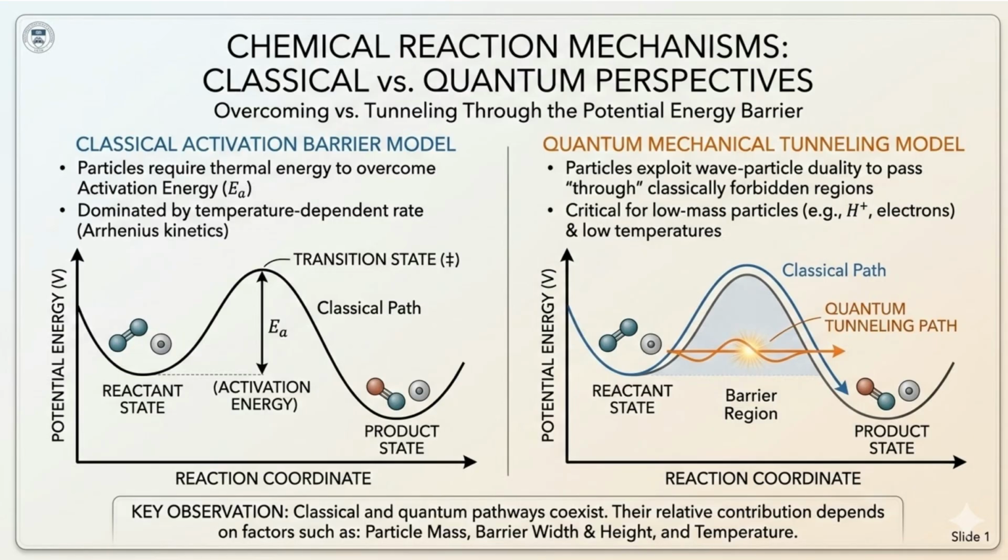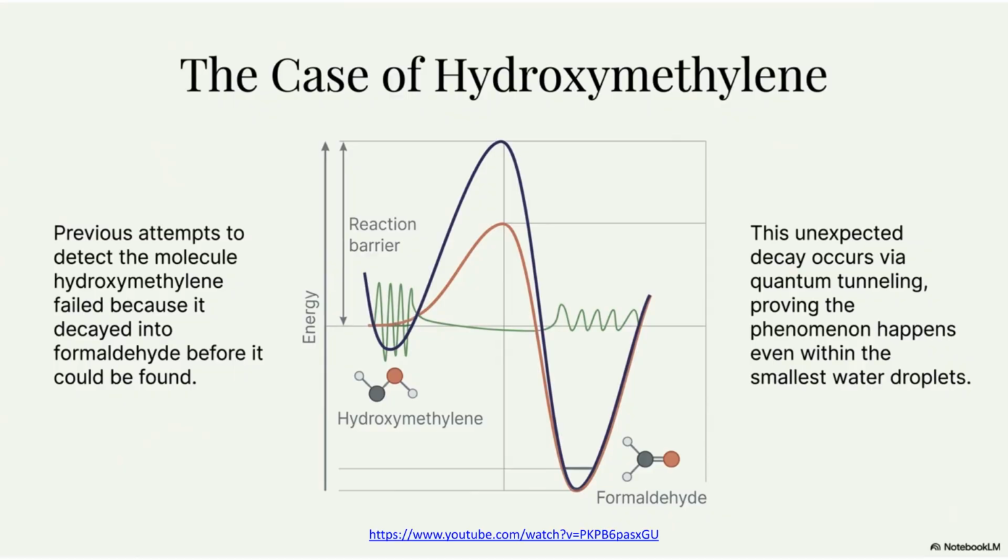The quantum tunneling model allows low-mass particles, like protons and electrons, to pass through classically forbidden regions. Consider the case of hydroxymethylene. Attempts to detect it failed because it rapidly decayed into formaldehyde via quantum tunneling. This proves the phenomenon occurs even within the smallest water droplets.